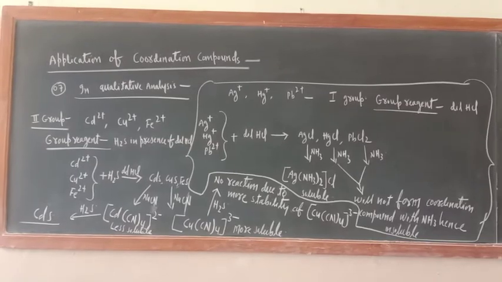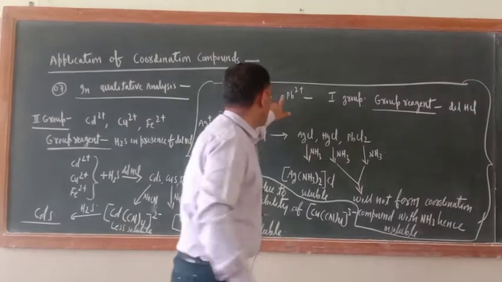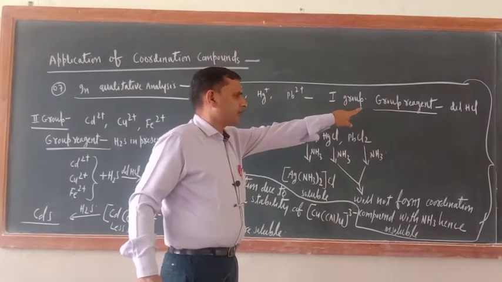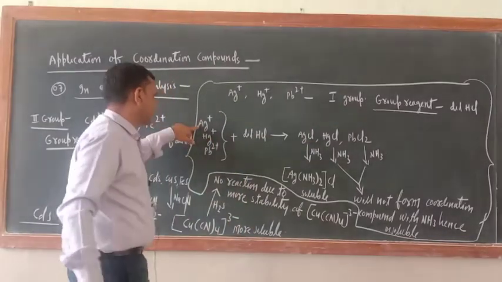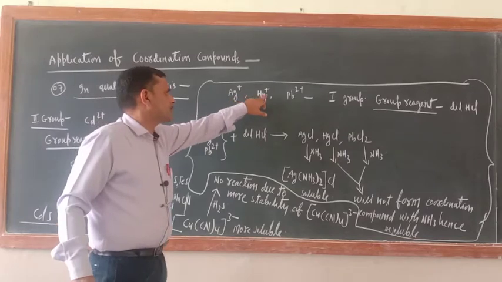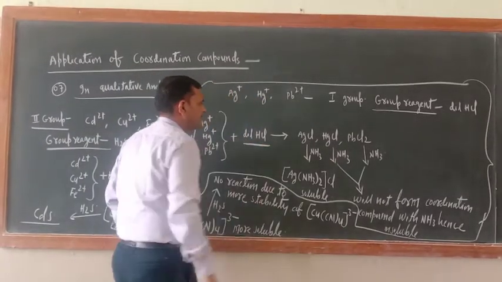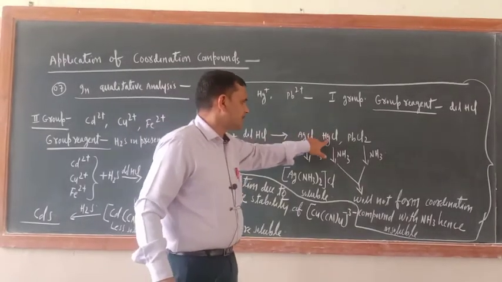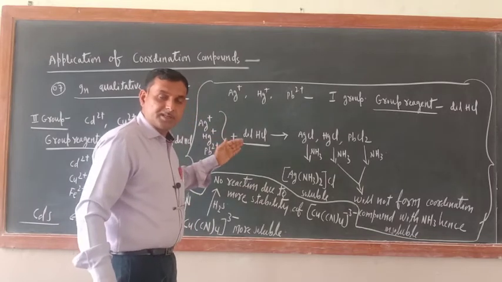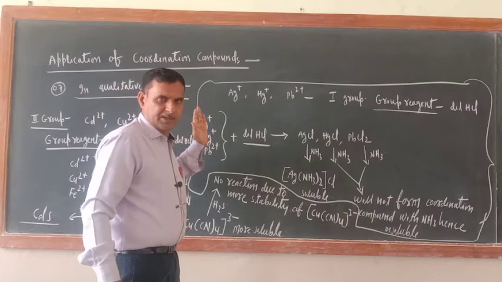Okay, so just see, Ag single positive, Hg single positive, Pb2 positive, they are the first group members. Their group reagent is dilute HCl. Now this means salt containing Ag positive, Hg positive or Pb2 positive, when they react with dilute HCl, form AgCl, HgCl, PbCl2. The function of group reagent is to react with the cation-containing salt.